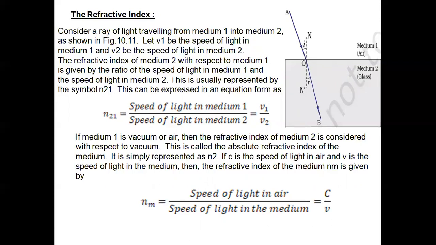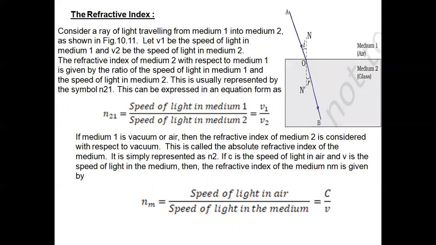This is usually represented by the symbol n21. So n21 is equal to the speed of light in medium 1 by the speed of light in medium 2, which is equal to v1 by v2. This is the definition of the refractive index.